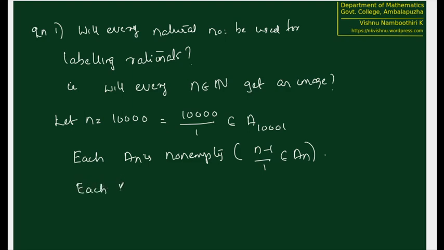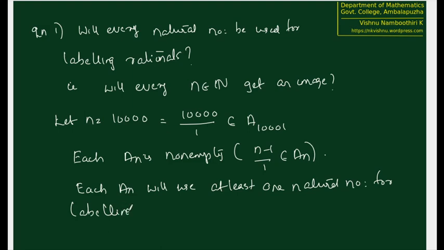Each A n consists of at least one element, and each A n will use at least one natural number for labeling.